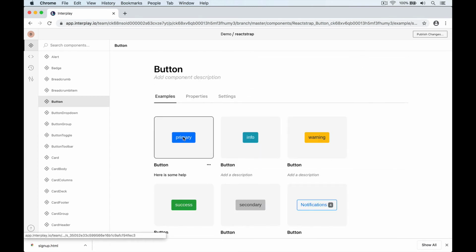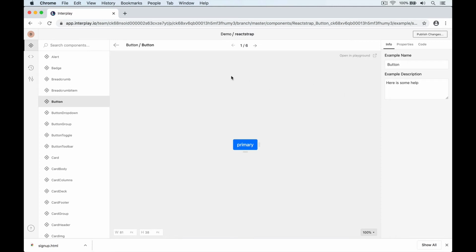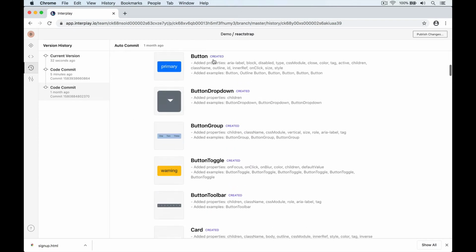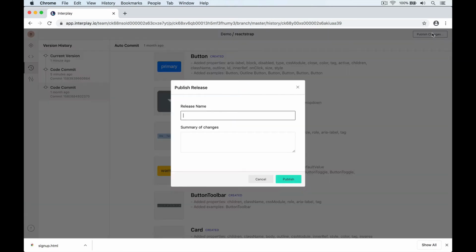Your design system team can then browse and tweak your component settings, add notes on how to use them, see a version history of your component changes over time, then publish your code components as version releases out to your design tools.